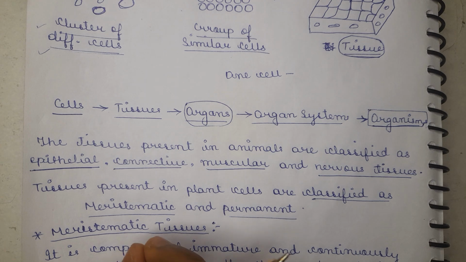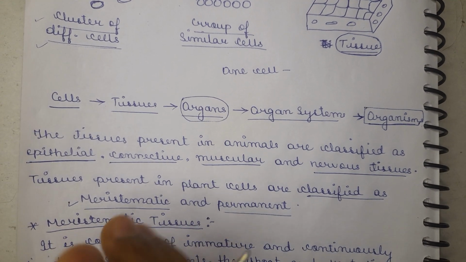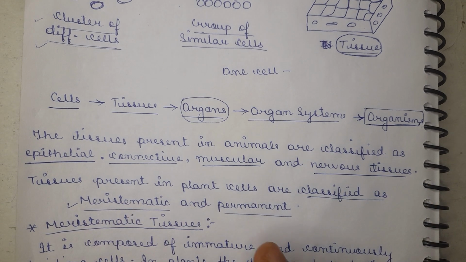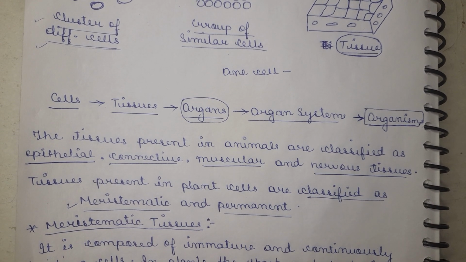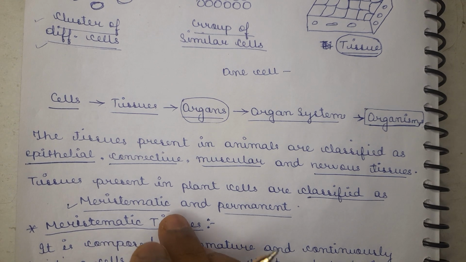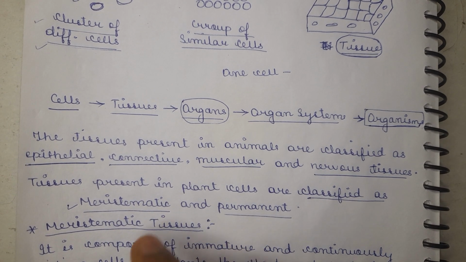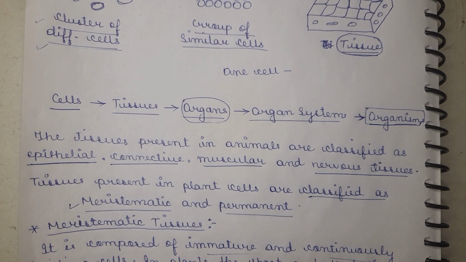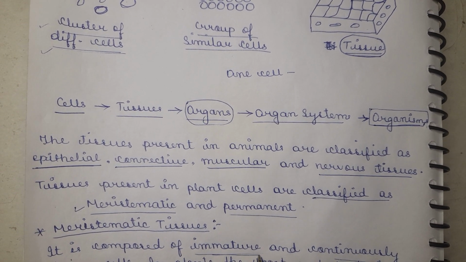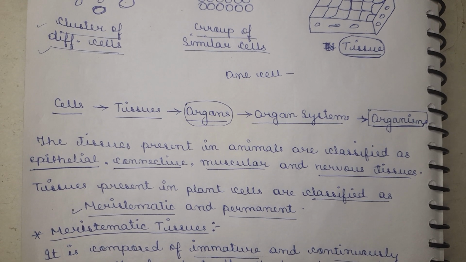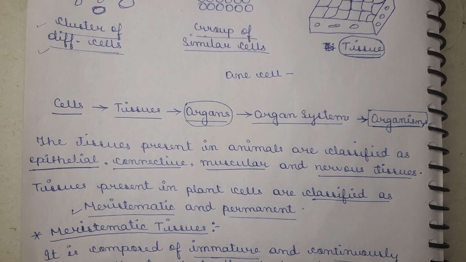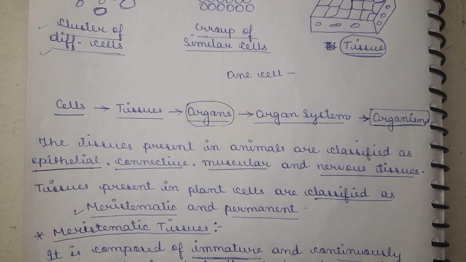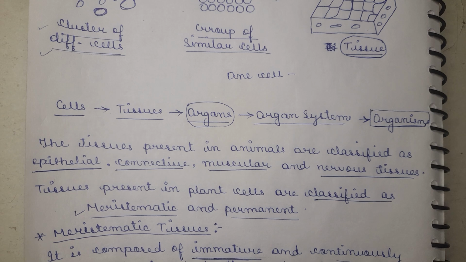We will look at every type of tissue, but we will start with meristematic tissue and after that permanent tissue. First, what does meristematic tissue mean? It is mainly composed of immature and continuously dividing cells. These are found in a tiny plant. A tiny plant consists of continuously dividing, immature cells, that is in a growing phase.